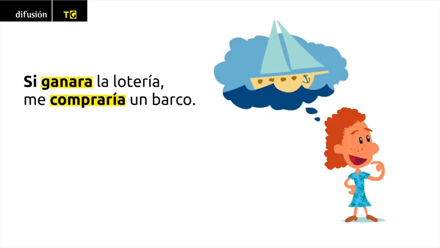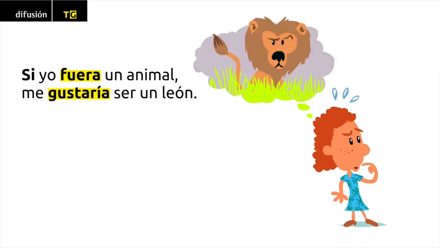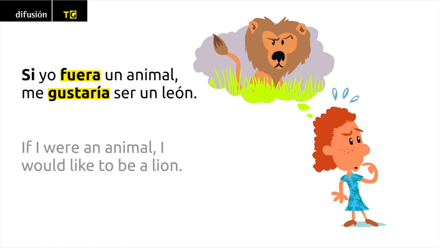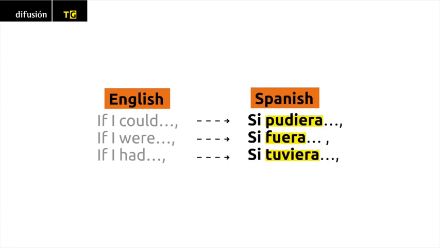Si ganara la lotería, me compraría un barco. If I were to win the lottery, I would buy a boat. Si yo fuera un animal, me gustaría ser un león. If I were an animal, I would like to be a lion. When in English, you would say, if I could, if I were, or if I had, these clauses would be expressed in Spanish as Si pudiera, si fuera, si tuviera.